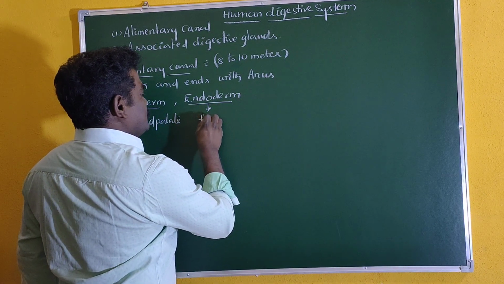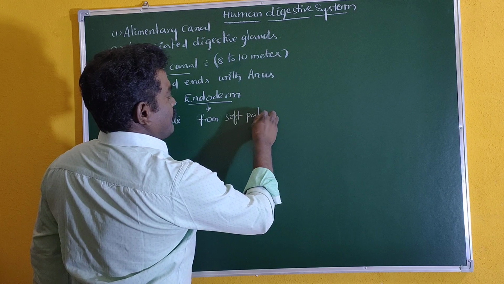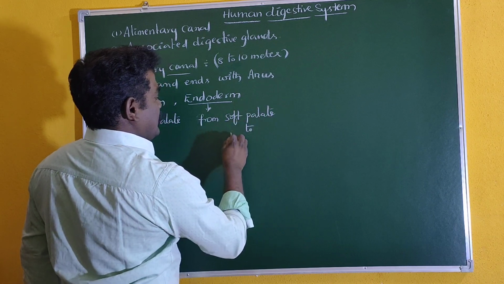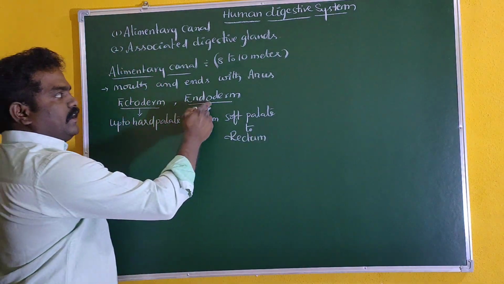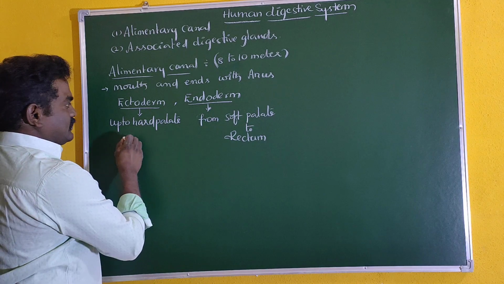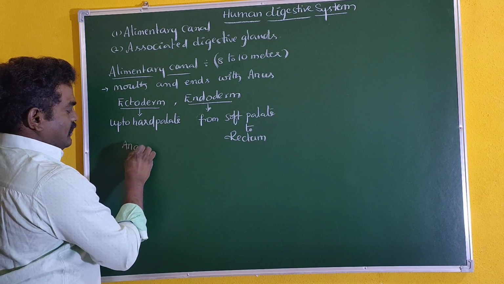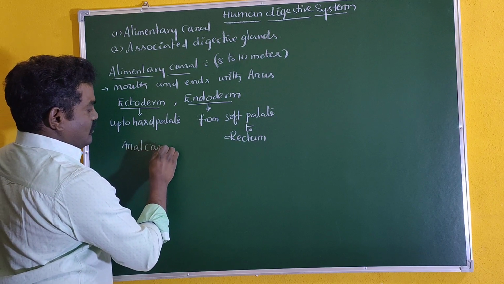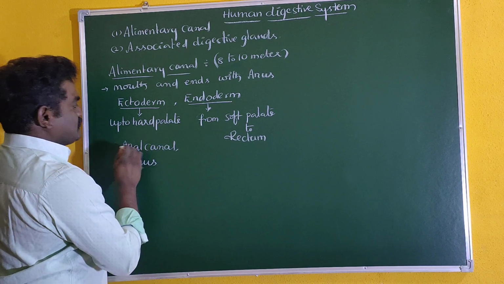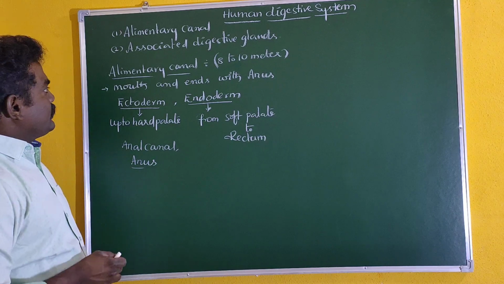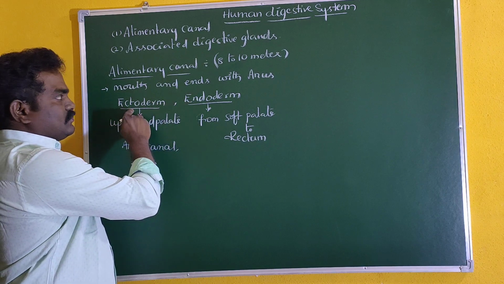From the soft palate to the rectum are endodermal structures. One more important structure: after the rectum we find the anal canal and anus. These two structures are also derived from the ectoderm. So the alimentary canal is derived from two important germ layers, ectoderm and endoderm.